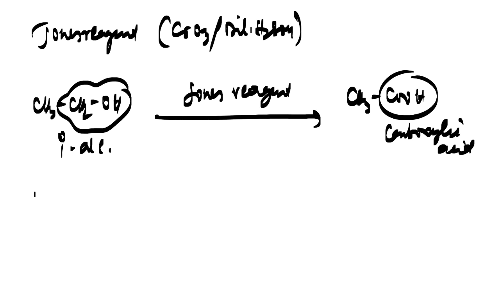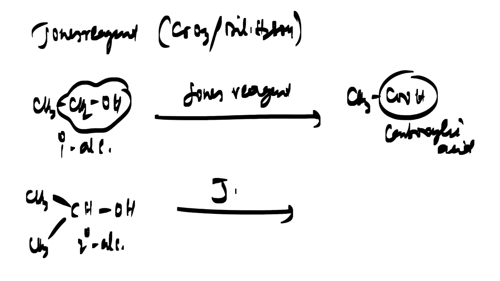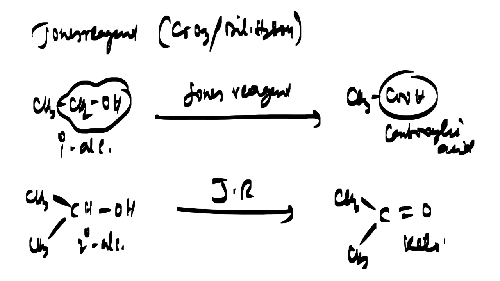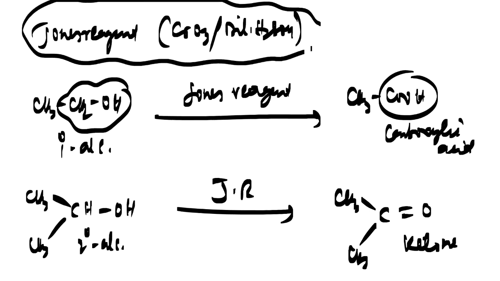And now if you use the Jones reagent for secondary alcohol, we will be getting the ketone. So that is the role of Jones reagent. Please remember the role of Jones reagent. So now you have learned the role of PDC, PCC, Collins reagent, potassium dichromate, and Jones reagent. You have learned all these roles, my dear friends.